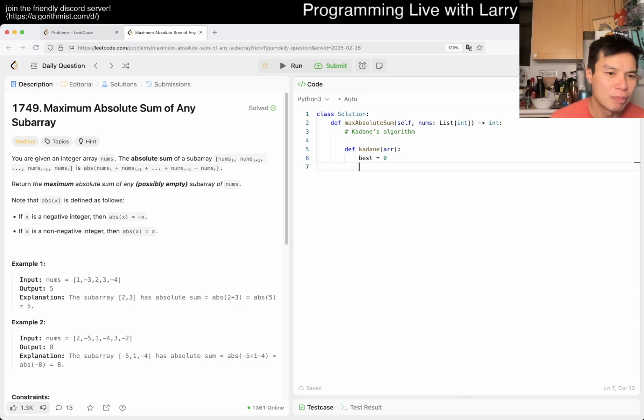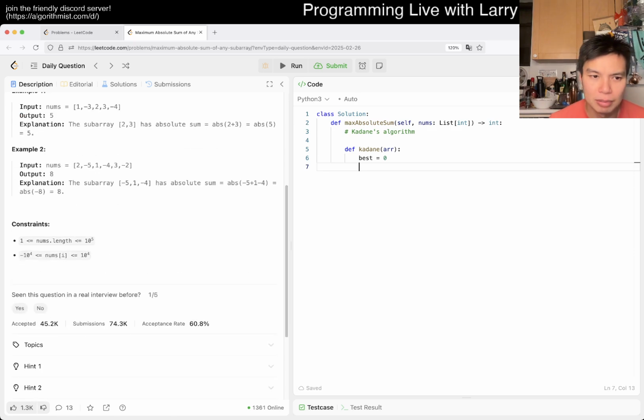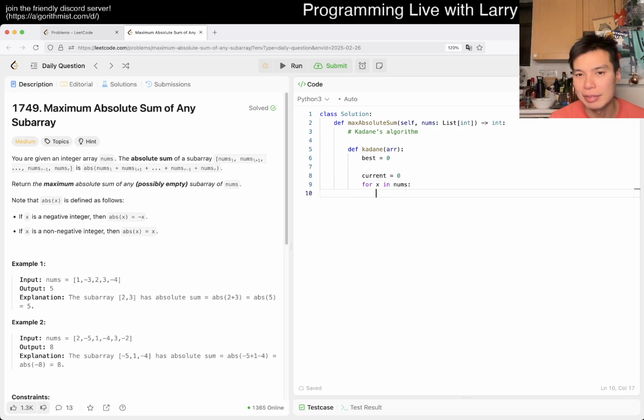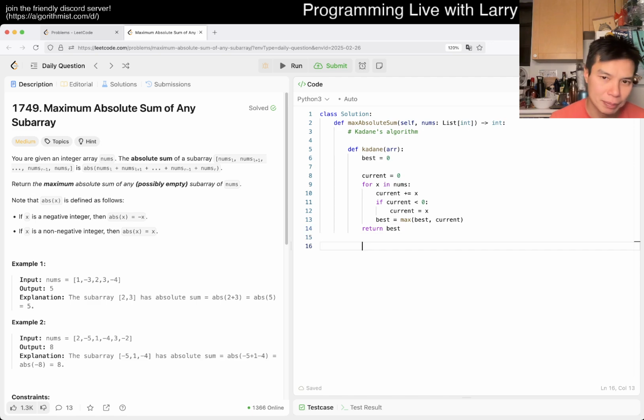Though for this one, you can take anything anyway. And then now it is just: if current is less than 0, then current is equal to x, and then we want to do best is equal to max of best and current, and then we just return best, and that's contains.